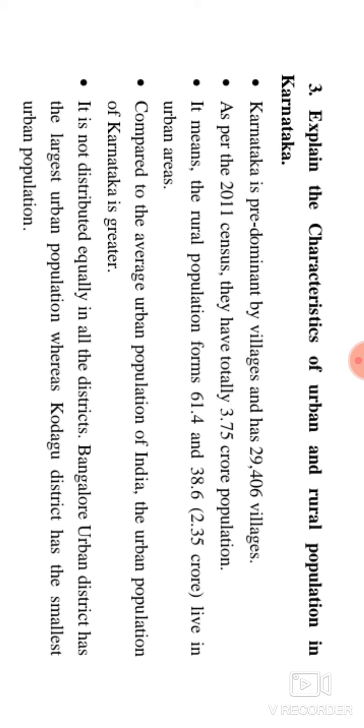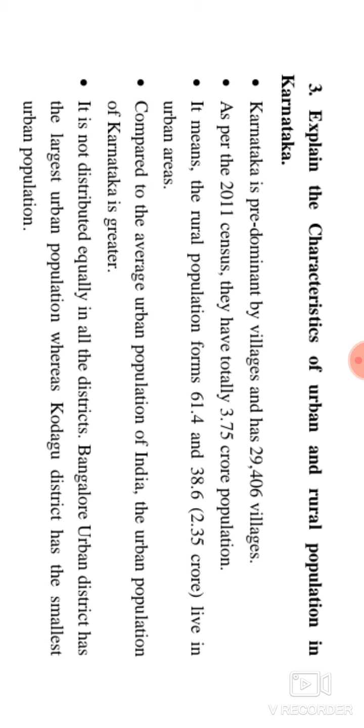So let us see what population characteristics we see in urban and rural areas of Karnataka. At the first point, Karnataka is predominated by villages, with 29,406 villages.